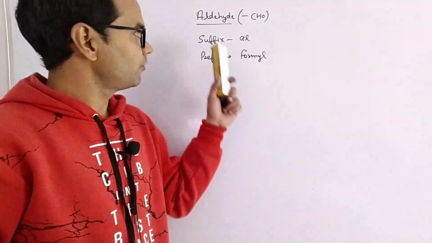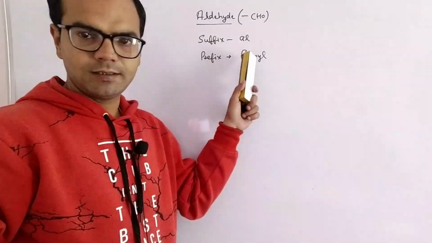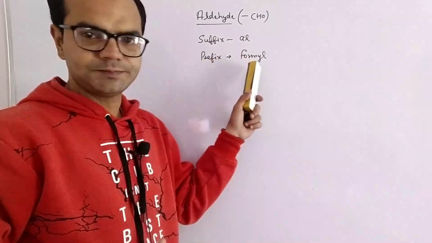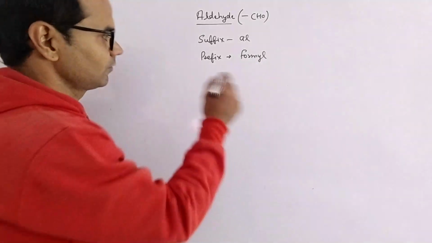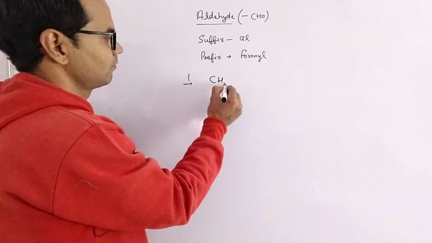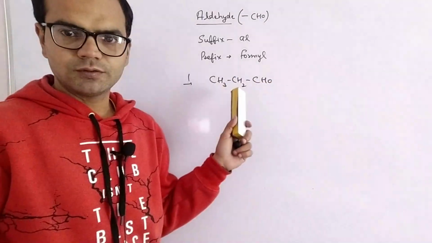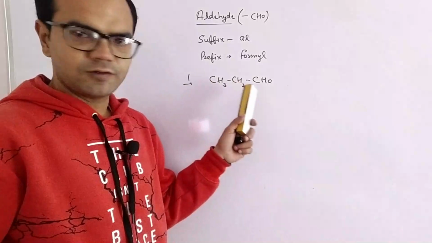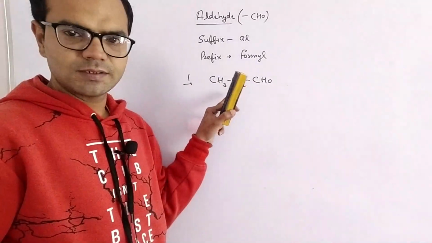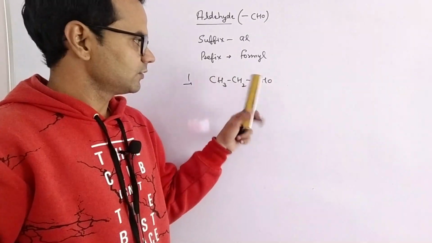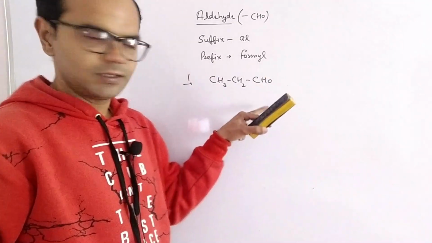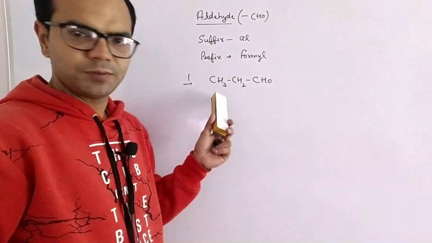The suffix used for aldehyde is al and the prefix used is formyl. So the IUPAC name for this compound is: 3 carbons, single bonds are there, so it will be propane 1-al, or simply we can write propanal.